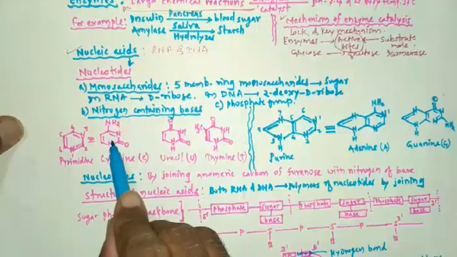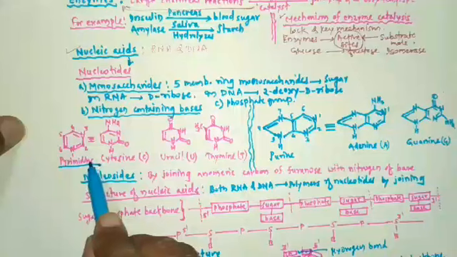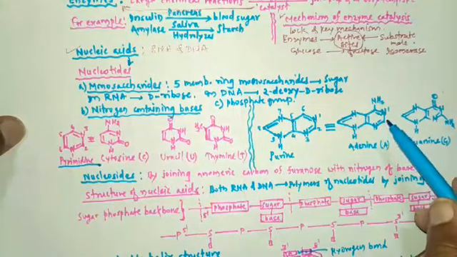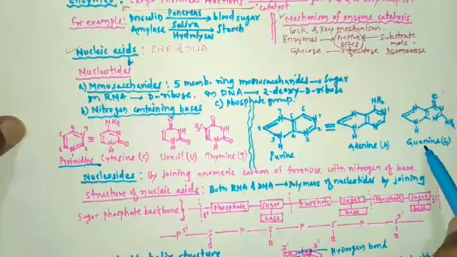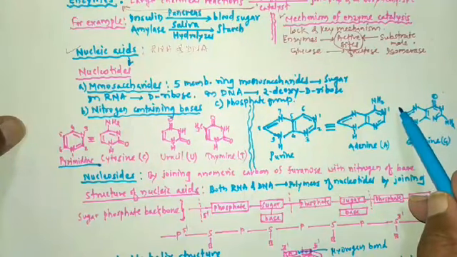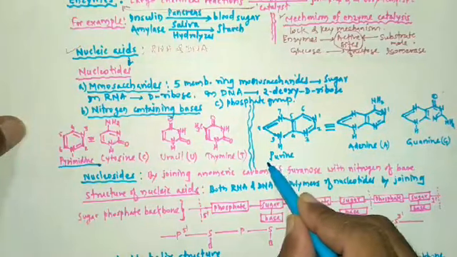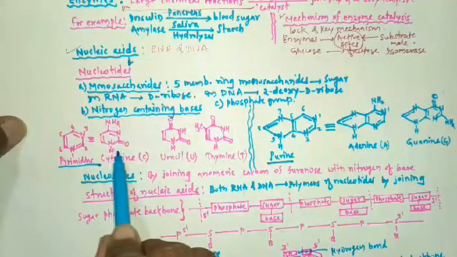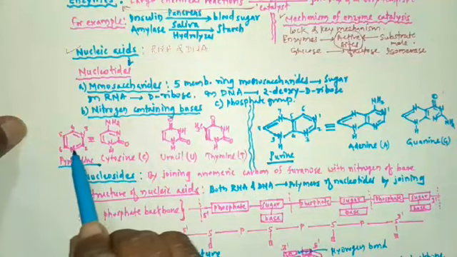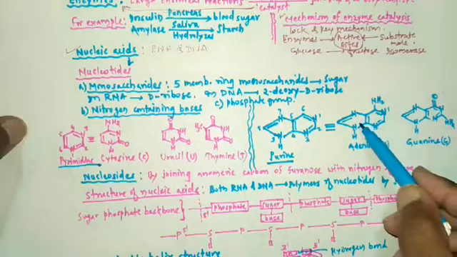And their parent compound is pyrimidine. While two bases are with two rings, adenine and guanine, they are with two rings, and these are derived from a parent compound, and that parent compound is purine. So the parent compound of cytosine, uracil and thymine is pyrimidine, and the parent compound of adenine and guanine is purine.